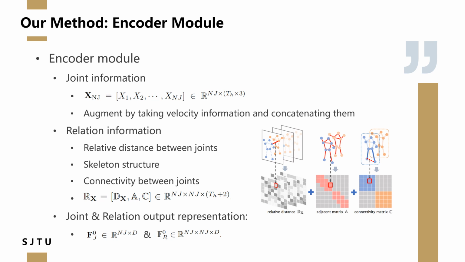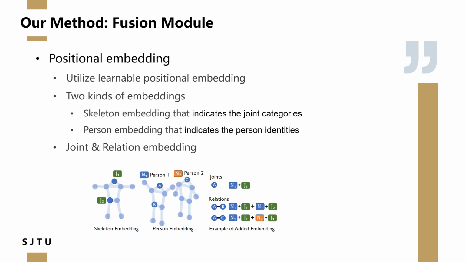Now let's go to the details. Our joint encoder takes a historical motion sequence augmented with velocity as input, and our relation encoder considers explicit relation information such as relative joint distance, skeleton structure, and the connectivity between joints. And here is the output representation. We also add learnable positional embeddings. The joint positional embedding consists of the joint embedding and the person embedding, and the relation embedding is the addition of the two related joint positional embeddings.